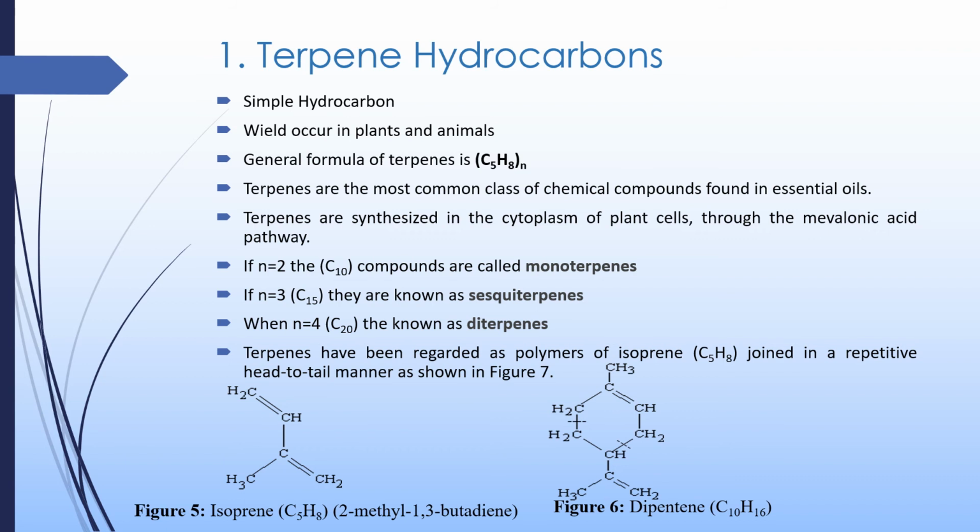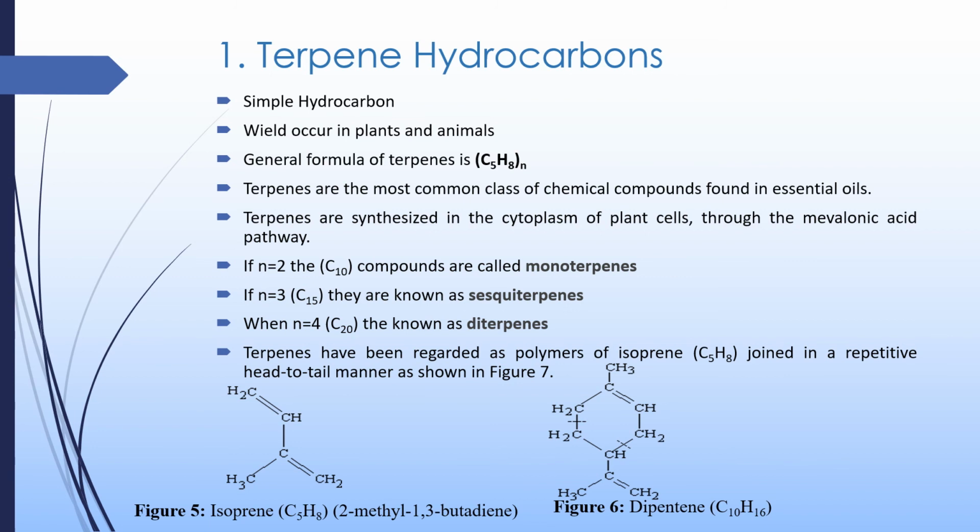Terpenoids have been regarded as polymers of isoprene units, which are joined in a head-to-tail manner to give essential oils. Figure 5 shows the structural formula of isoprene, also known as 2-methyl-1,3-butadiene, and figure 6 shows dipentene, that is C10H16.